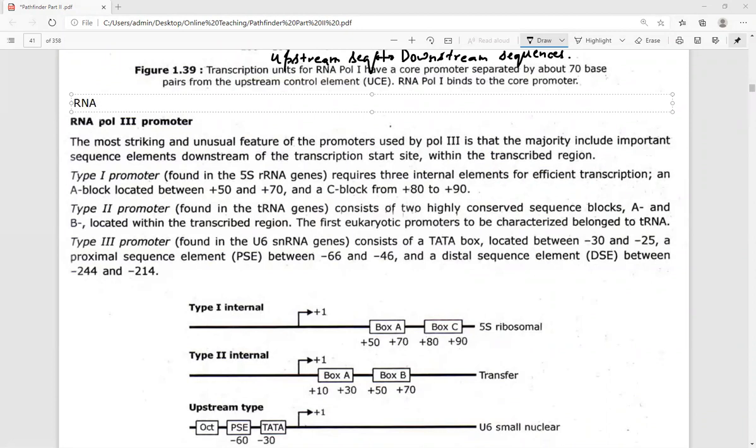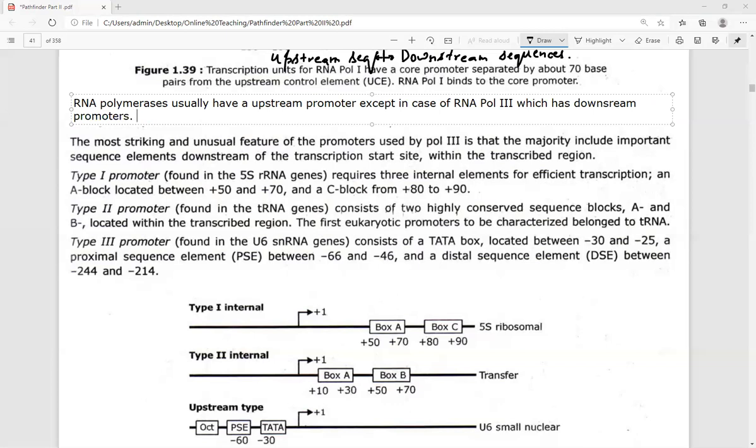RNA polymerases usually have an upstream promoter, except in the case of RNA pol second and RNA pol third, which have downstream promoters.